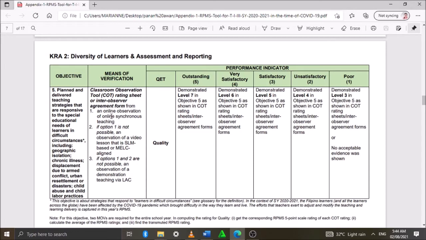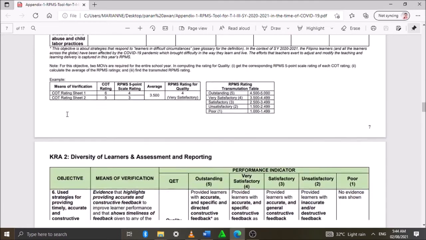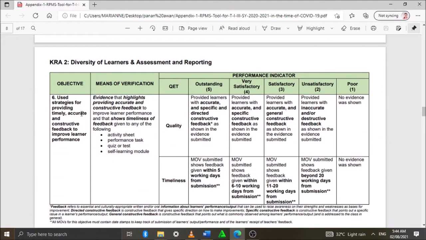Okay, so for this objective number 5, if you have the lesson plan and the COT, it is our MOV for this objective number 5. Objective number 6: use strategies for providing timely, accurate, and constructive feedback to improve learner performance.